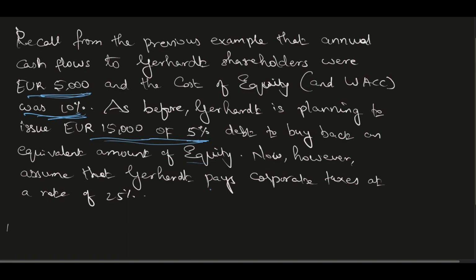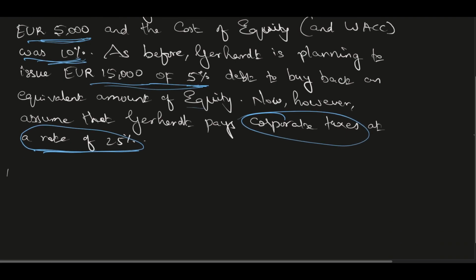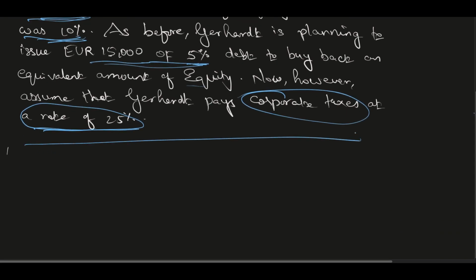However, assume that the firm pays corporate taxes. Now this is the new point. Now there is a tax involved in it. So when the tax is involved, how will it impact now? How will the value get impacted, and how will the WACC get impacted? So that's what we are going to see now. First of all, how will the value get impacted?